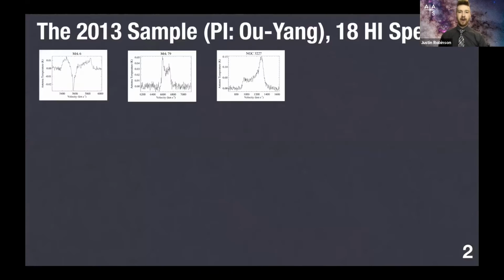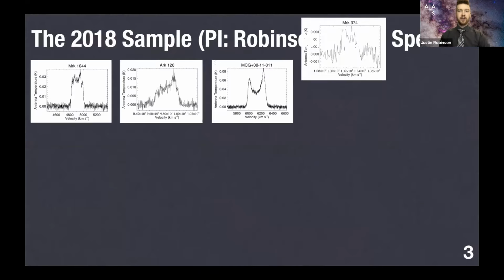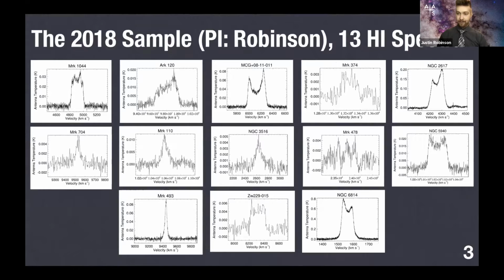And so we've done that by observing a set of 21 centimeter H1 emission lines back in 2013, and then I observed a second set in 2018. And because we're looking to measure rotational velocities, we're limited to the emission lines that exhibit the classic dual horn profile, or the Batman profile, as I lovingly refer to it. So that limits us to 24 galaxies that we have constrained rotational velocities for. And the next step is measuring galaxy magnitudes.